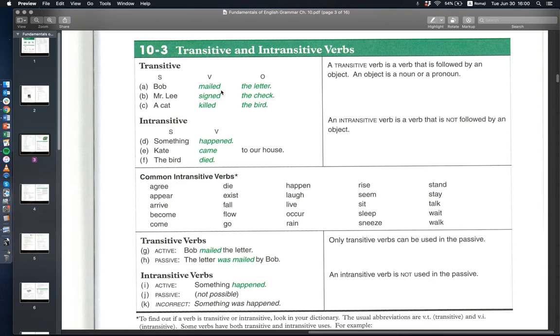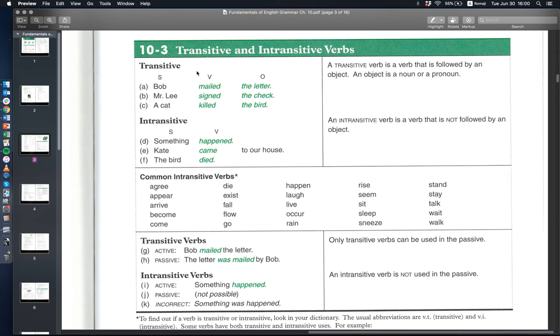Okay. A. Bob mailed the letter. So Bob is the subject, mailed is the verb, the letter is the object. Mr. Lee signed the check. A cat killed the bird. Okay, these ones are the object, these are the verbs, this is the subject. And English is always SVO, right?